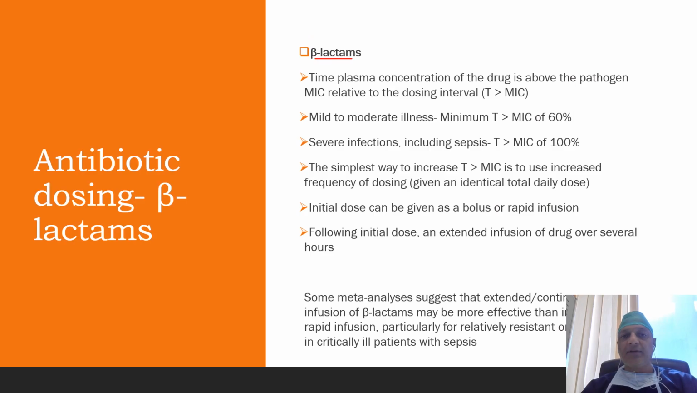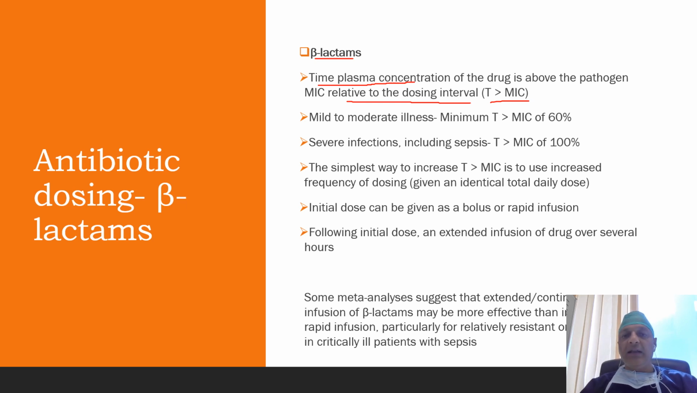For beta-lactams, which include penicillins, cephalosporins, monobactams and carbapenems, the killing of bacteria depends on the time the plasma concentration of the drug is above the pathogen MIC relative to the dosing interval, and it is known as T more than MIC. We can understand it like this: if we are giving any drug 6 hourly, within that 6-hour period, for how long the antimicrobial concentration is above the pathogen MIC. This is T more than MIC.